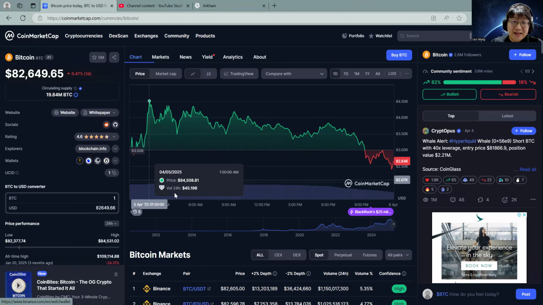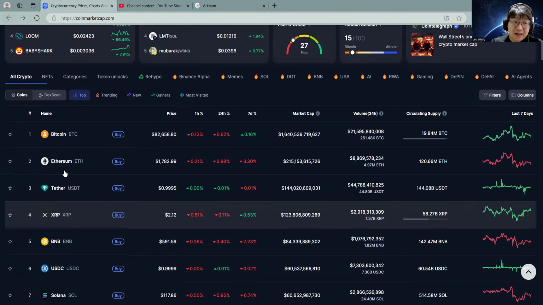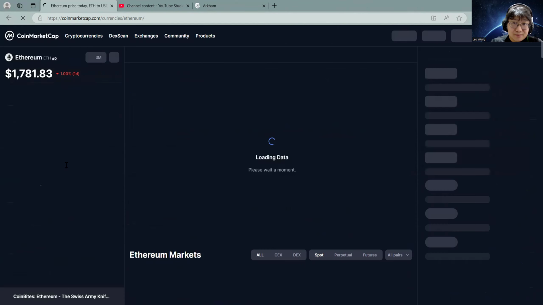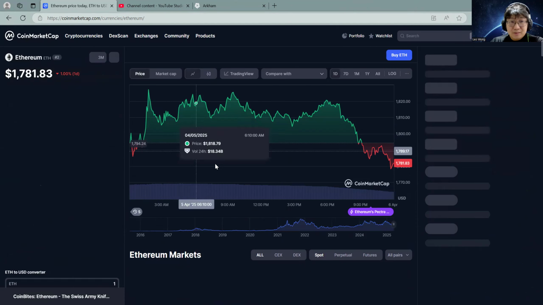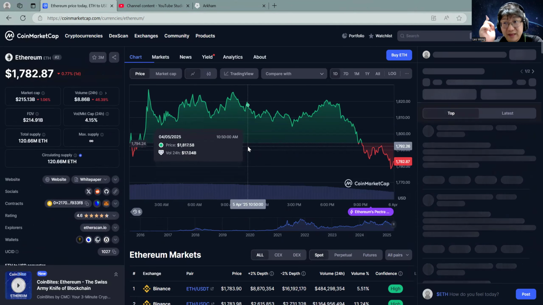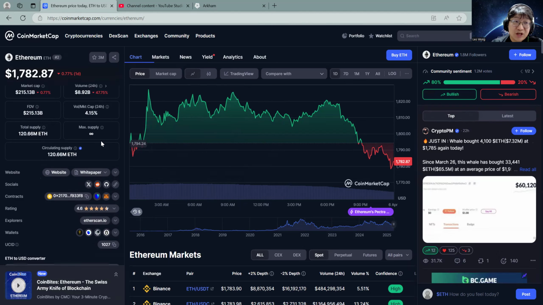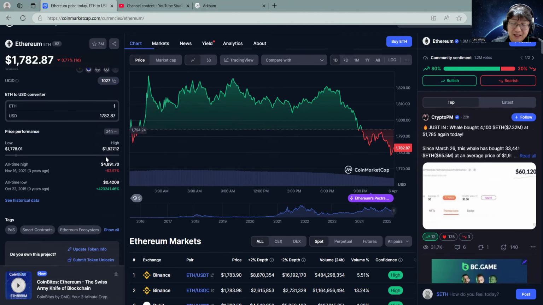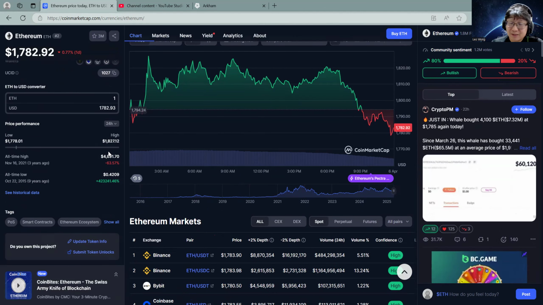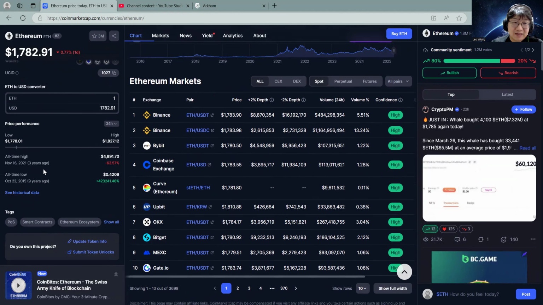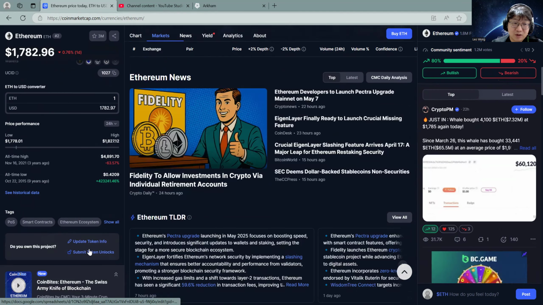So I'm going to go to the next one. Go back. Ethereum. If you don't know, by the way, Ethereum is no longer a proof of work cryptocurrency, so you cannot mine it. A lot of people in the last two years are still making this same mistake, saying, oh, I'm mining Ethereum through this company, and they lost their money. Because it has upgraded to a proof of stake cryptocurrency.